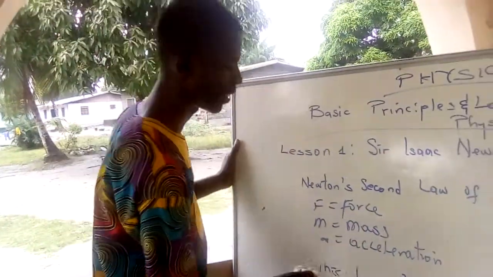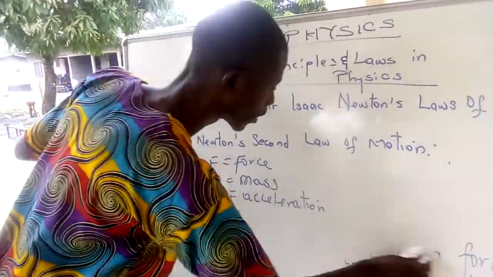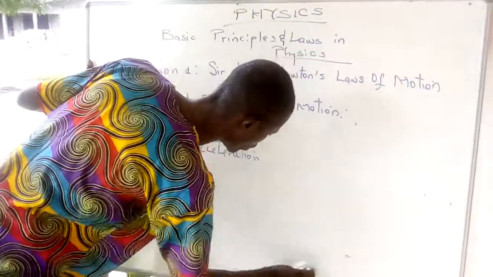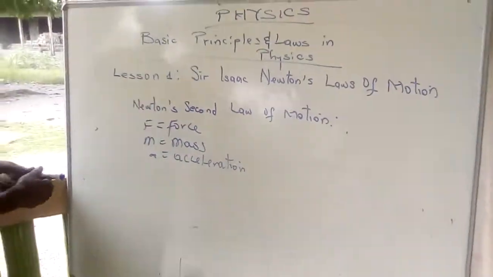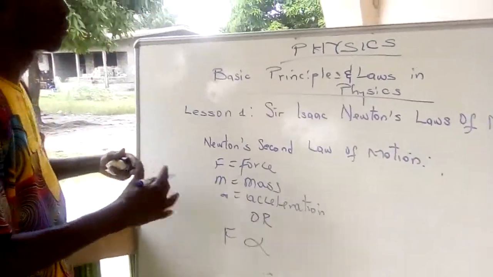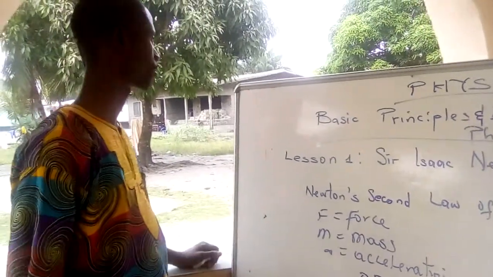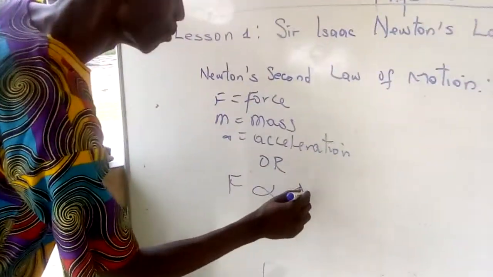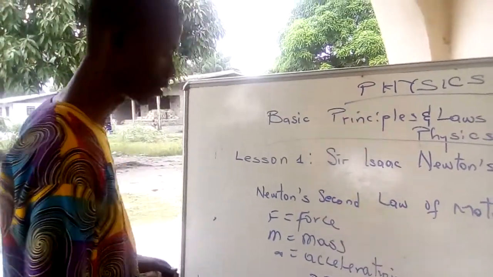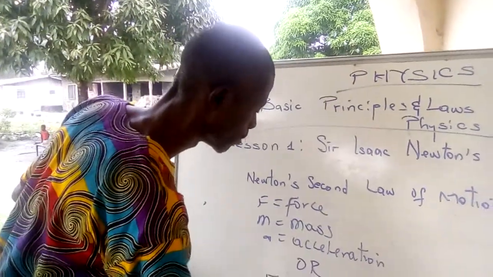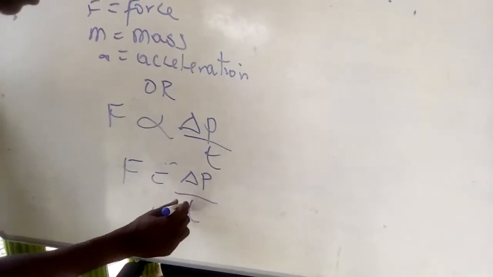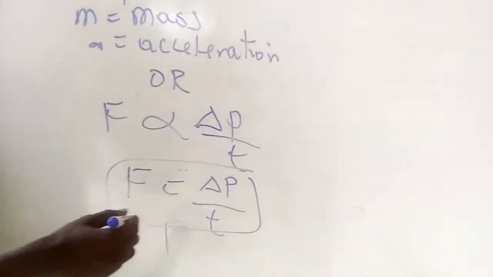It is applicable in many ways. This law can also be stated in another way. Force is directly proportional to the change in momentum of a body. Momentum is mass times velocity. So, the rate of change in momentum. If it's proportional to the rate of change in momentum, then F equals delta P over T, where delta P